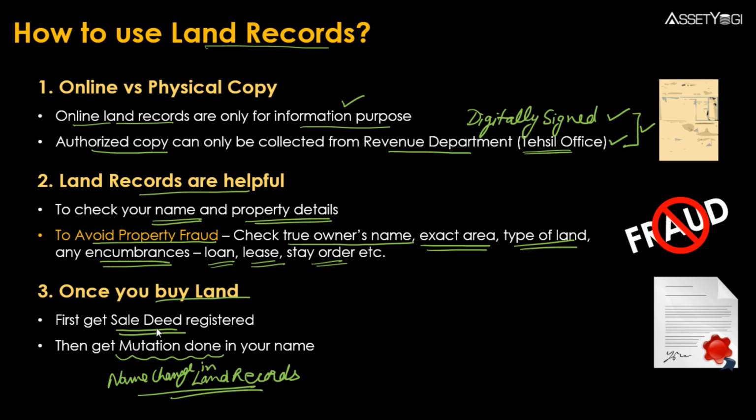A lot of people think that after registering the sale deed, the ownership has already transferred. But in case of land, you have to get the mutation also done and change your name in the land records also. Otherwise, there are chances of fraud. The previous seller who has sold you the property can sell that land again because he is still the owner in the public records. So it is very, very important. I cannot overemphasize the importance of this mutation.